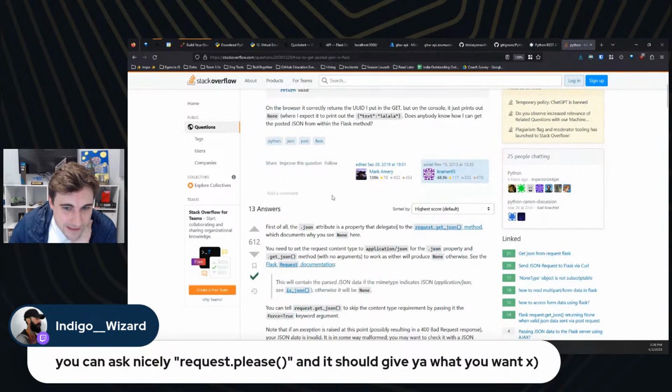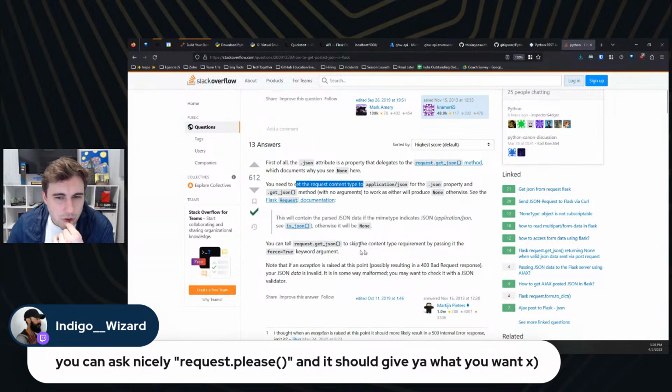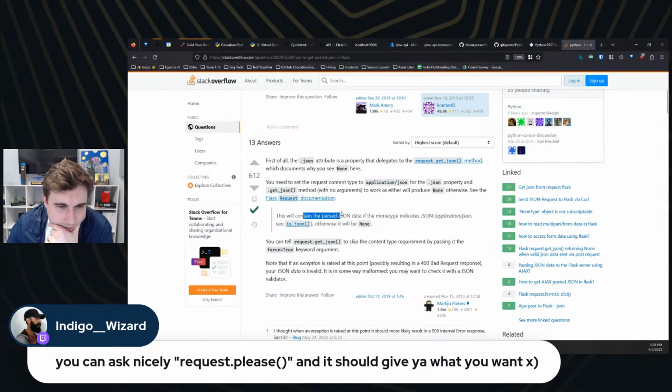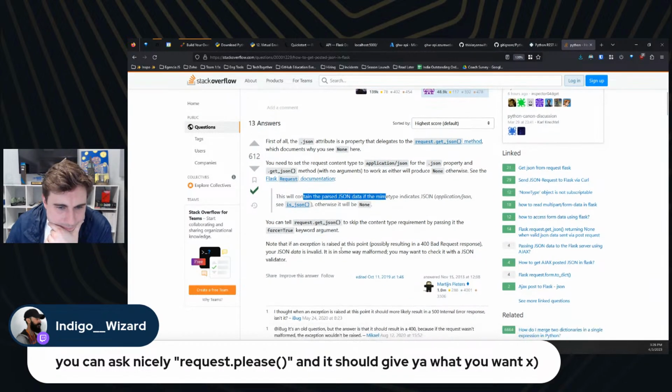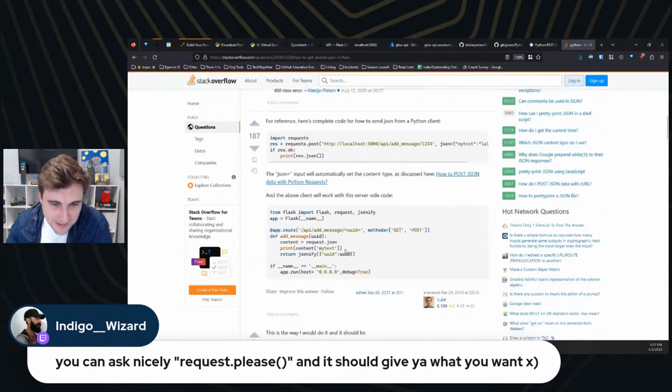Okay. That's why you see none here. Okay, you need to set the request content type to application/json. Okay, okay. Sorry, I'm saying okay a lot as I'm reading to myself here.